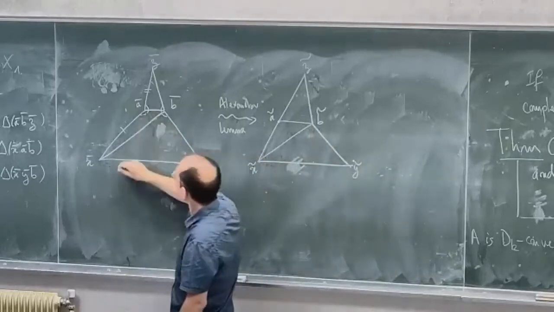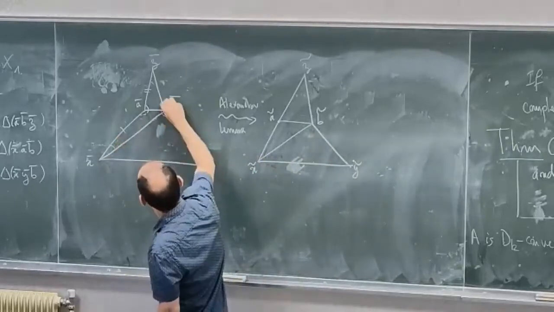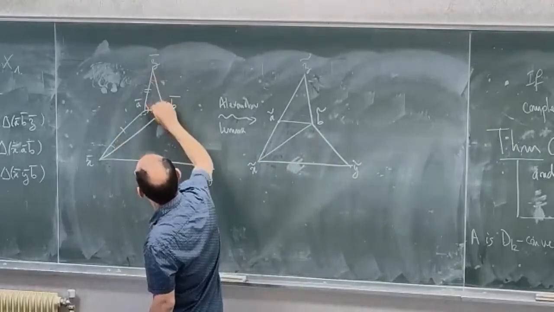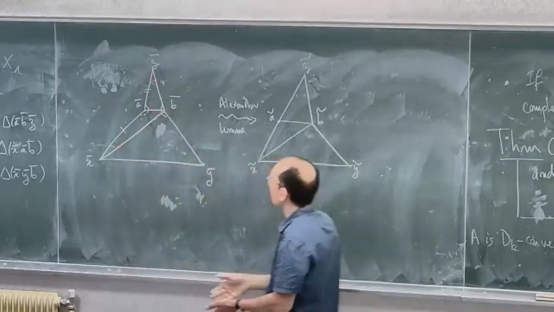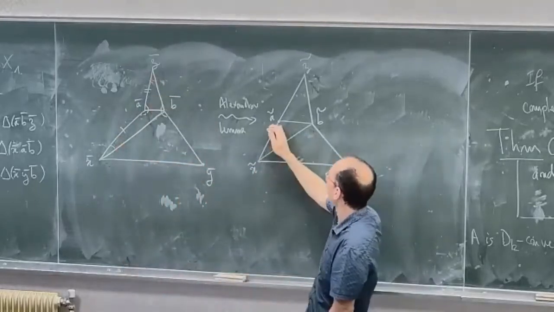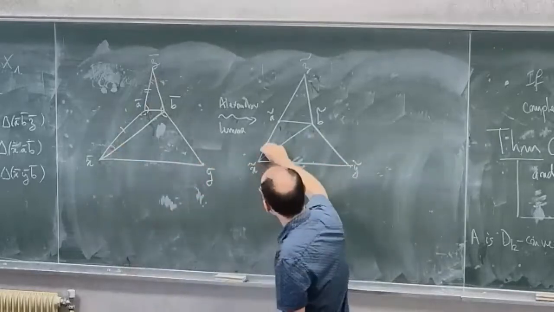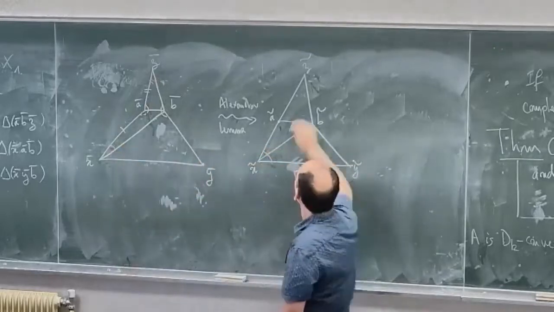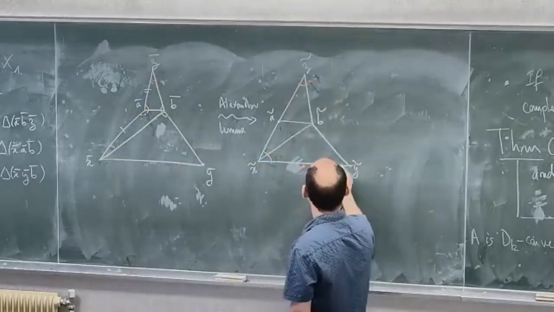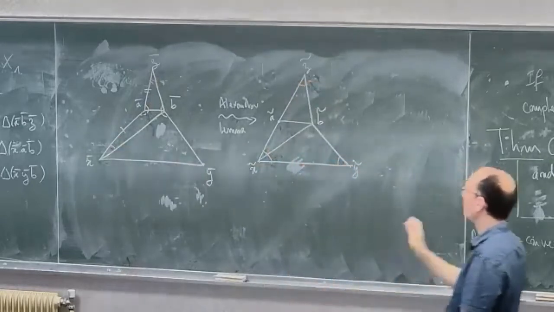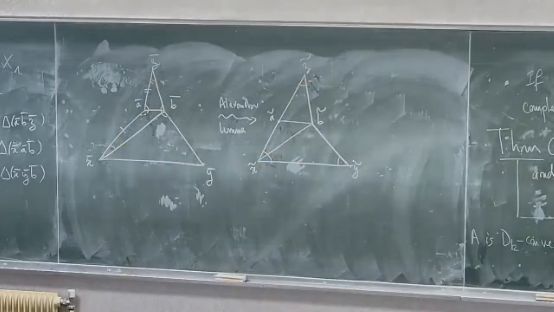But all the other angles, so this one, this one, are increasing when I flatten this one. So since I increase this one, I increase the angle at X tilde. I increase the angle at Z tilde, and I did nothing with the angle at Y tilde.